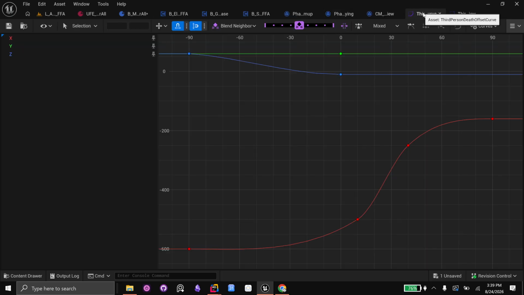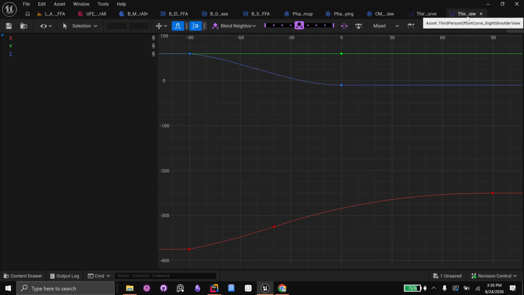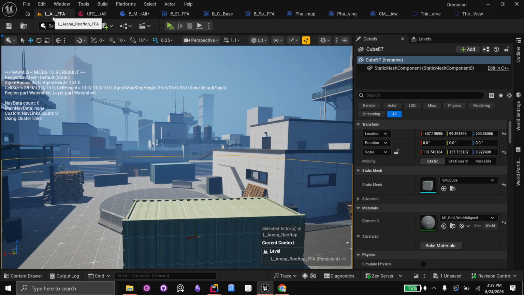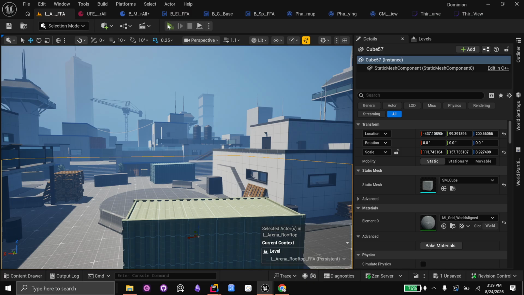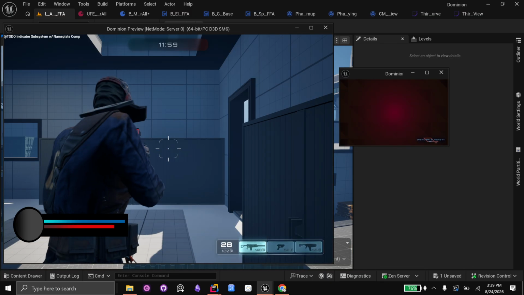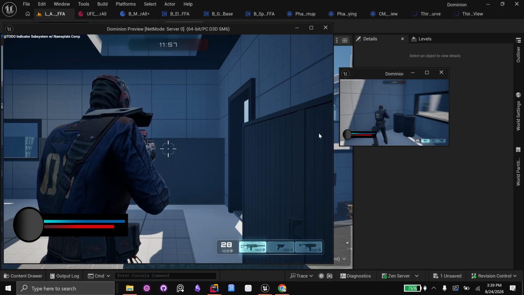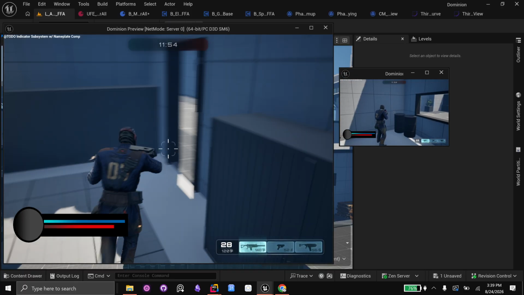So for example, this one is the death camera, and we're at about -160 on the X axis. And over here, this is the over the shoulder view, and we're at -250 on the X axis. And I'll show you what that even means, right? Because let me show you that real quick. Let me get this guy right here.